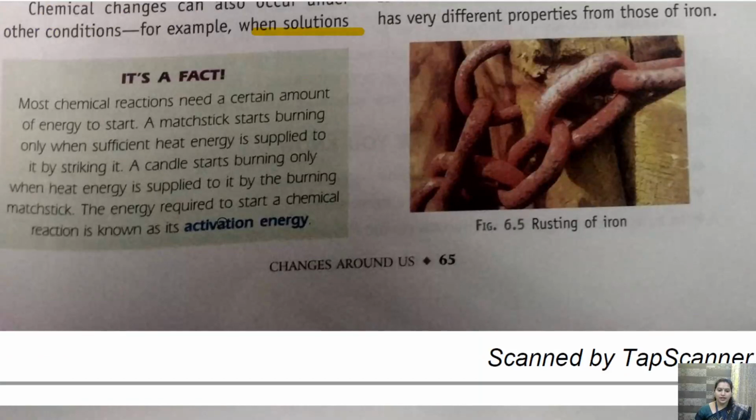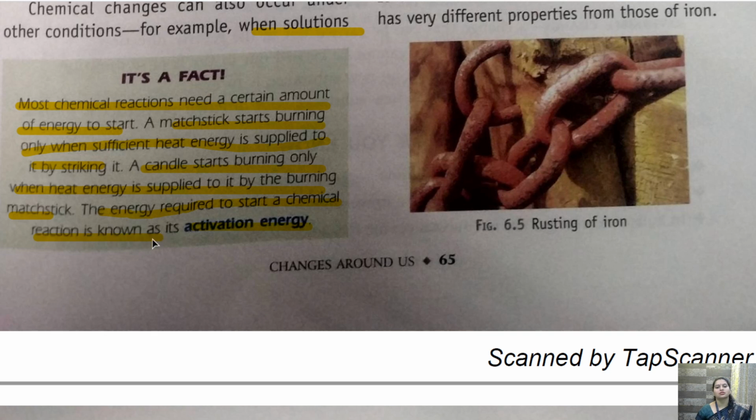Okay, let's see what is activation energy. So what is activation energy, children? The energy that is required to initiate any burning process. Like most chemical reactions need a certain amount of energy to start. A matchstick starts burning only when sufficient heat is supplied to it by striking it. A candle starts burning only when heat energy is supplied to it by a burning matchstick. So the energy required to start a chemical reaction is called activation energy.